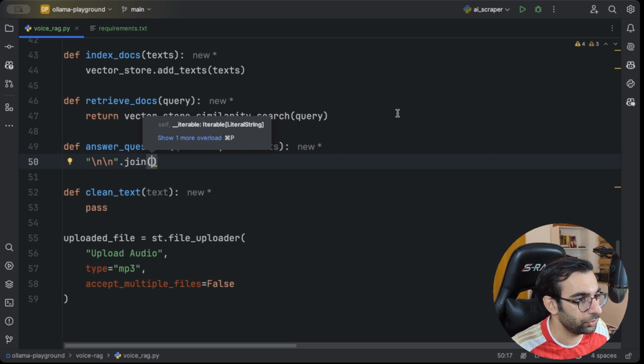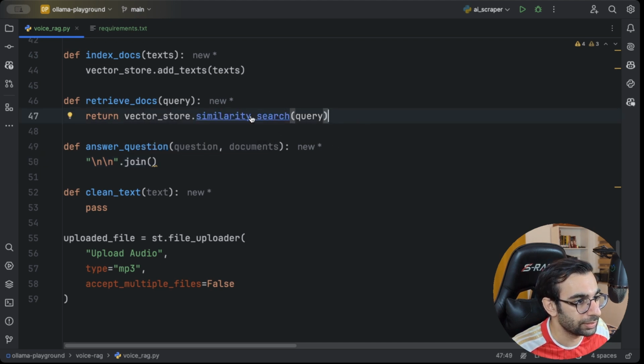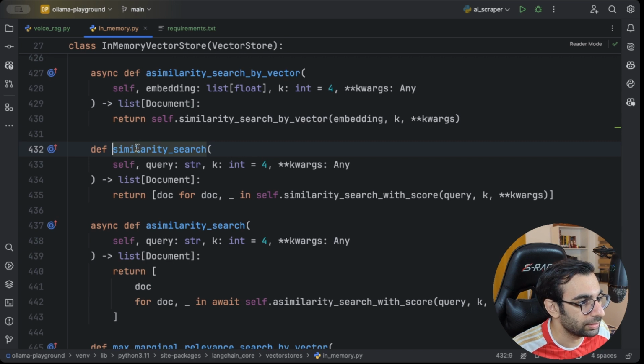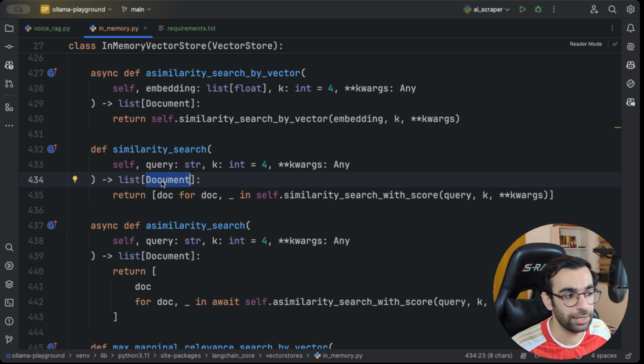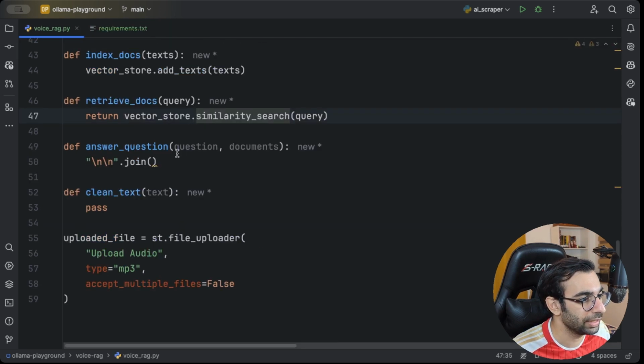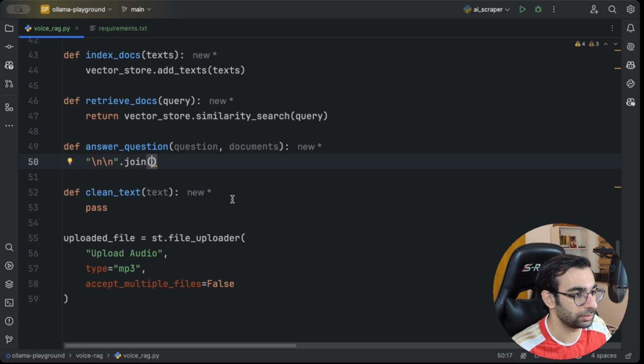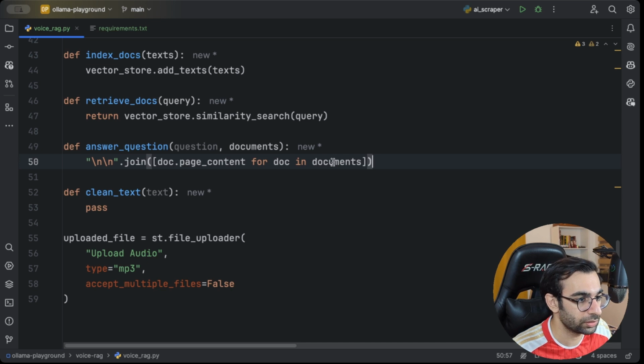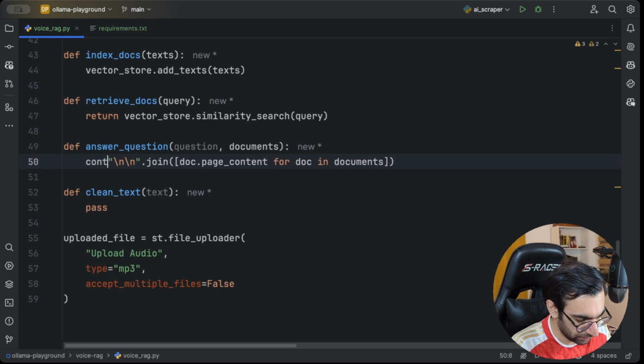And then if you have a look here, you can see that similarity search will give you a list of documents. This document is a LangChain defined class. So when we want to get the page content from these documents, we need to do something like this. Go over all of these documents and then get the page content field. This has all the text. The other fields are like metadata. So that's what we are most interested in. We can go ahead and call this context.